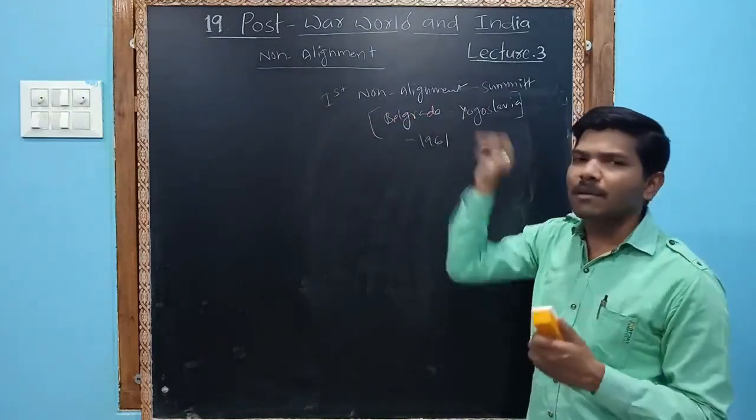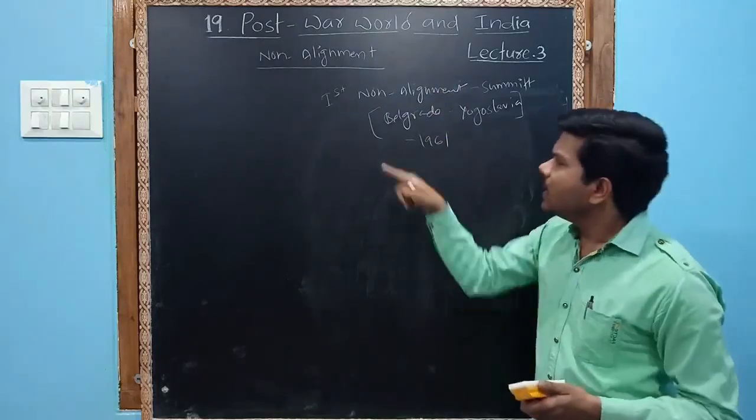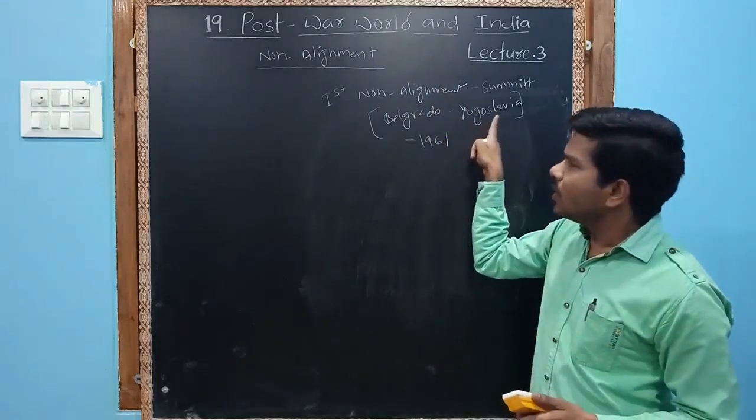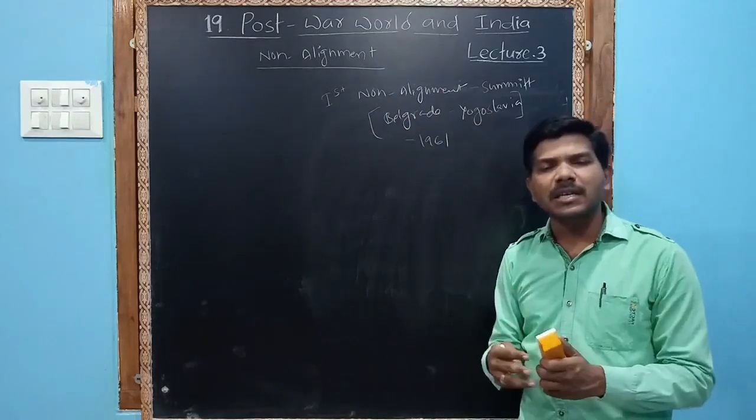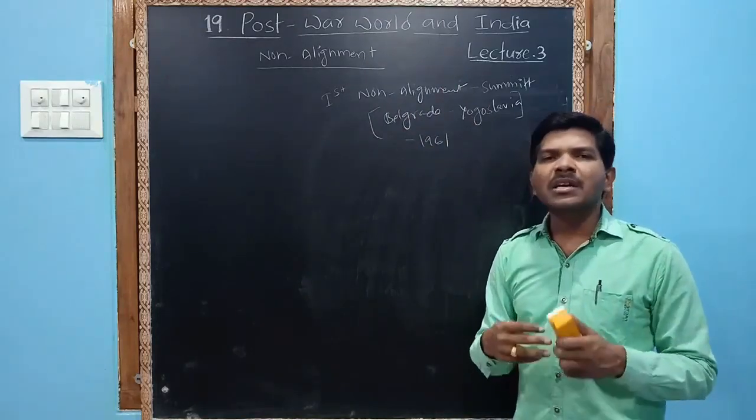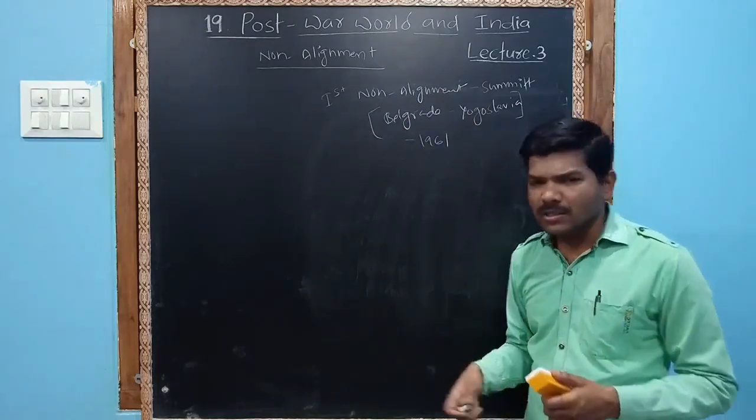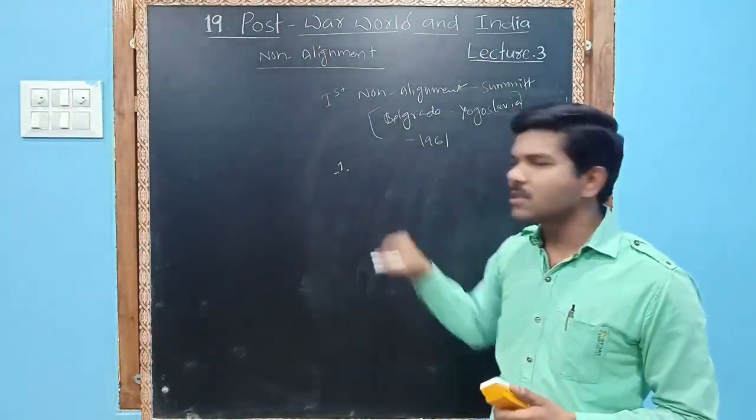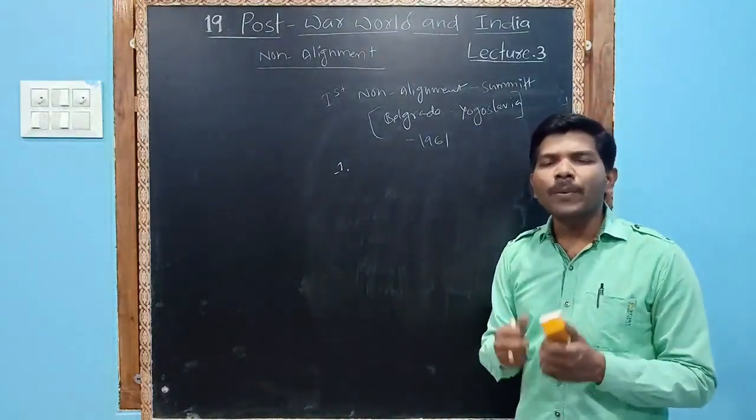The first non-alignment summit was held in 1961 in Yugoslavia, capital city Belgrade. They discussed the concerns related to the Cold War. What are the Cold War concerns? What was happening actually?